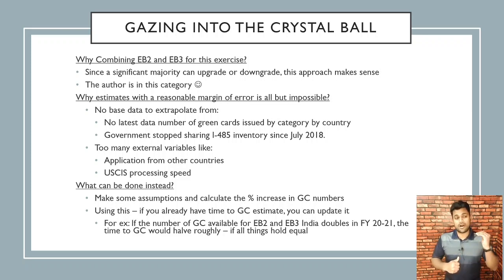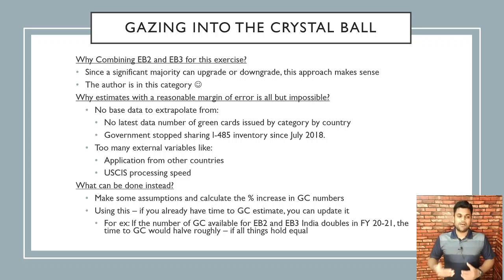People whose priority date is here and below will get their green cards by end of this year. It's just super hard to predict with a reasonable margin of error, in my opinion. But what can be done, and that's what I'm attempting to do in the rest of the video, is make some assumptions and calculate the percentage increase in GC numbers.